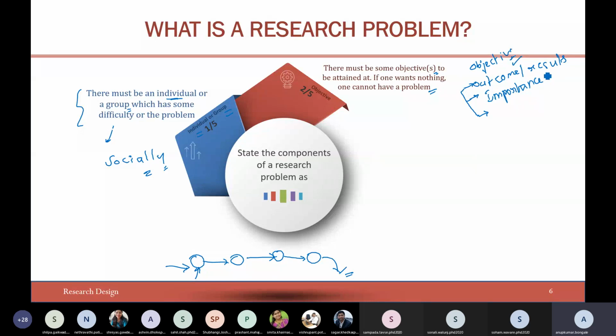So objective is what exactly you are trying to do in your entire 4 years or, let's say, 3 years. That is what the research objective is all about. Once you complete those 4, 5 or 3 objectives, whatever you say, it means that you have completed your PhD.